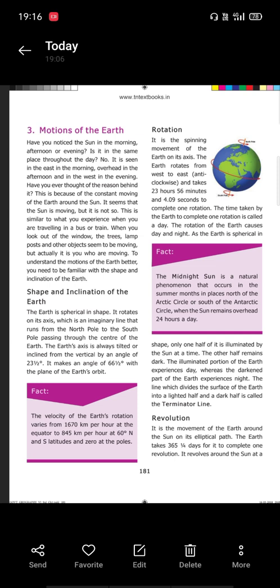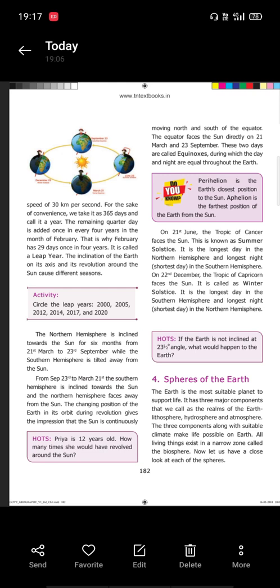Now next is revolution. It is the movement of the Earth around the sun on its elliptical path. The Earth takes 365 1/4 days to complete one revolution. We can see 4 seasons: winter, summer, rainy and autumn. But in India we have only 3 seasons: summer, winter and rainy. We take it as 365 days and call it a year.